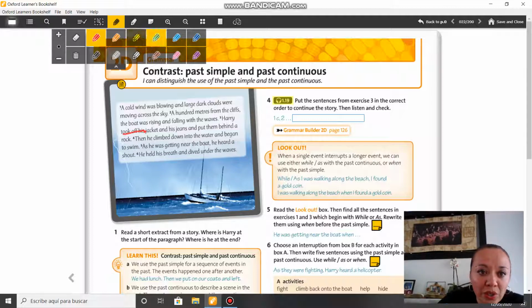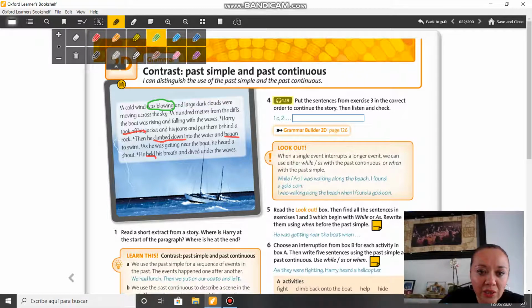And I want you to circle with a different color the verbs that you can find in past continuous form. For example, was blowing, was racing, was falling, were moving. I have here others in past simple: climbed down, began to swim, held his breath.